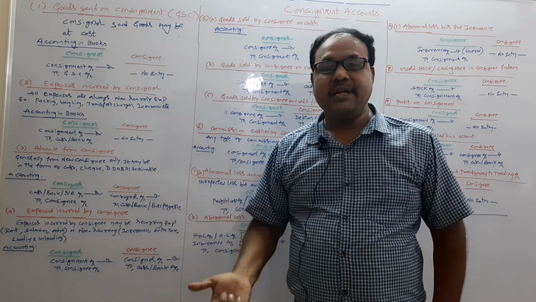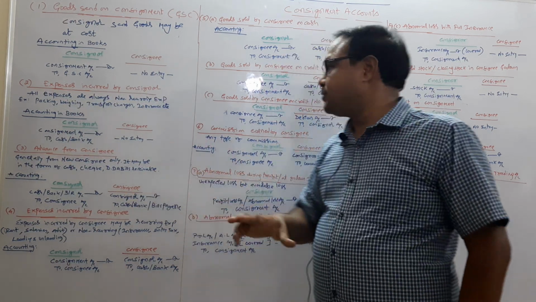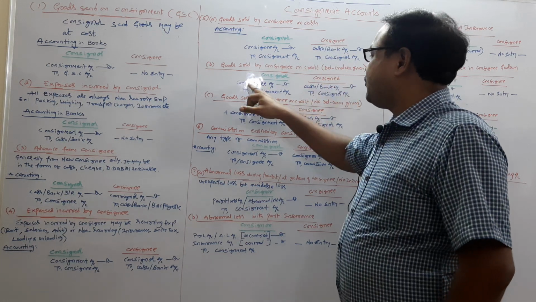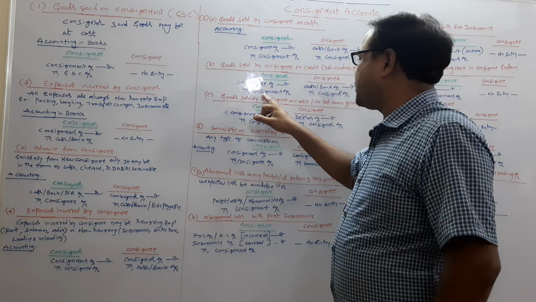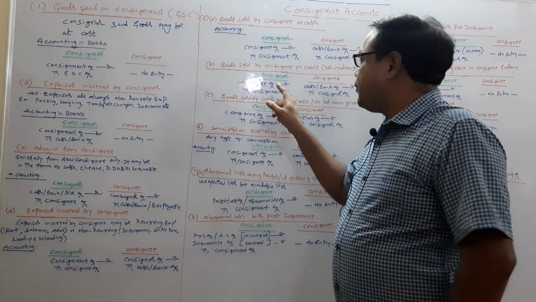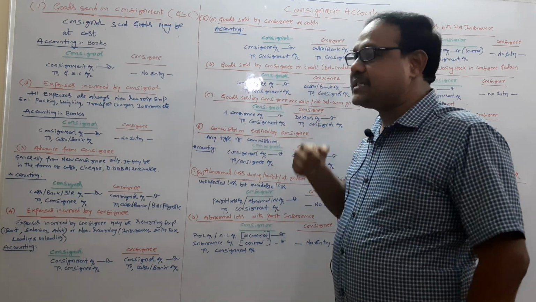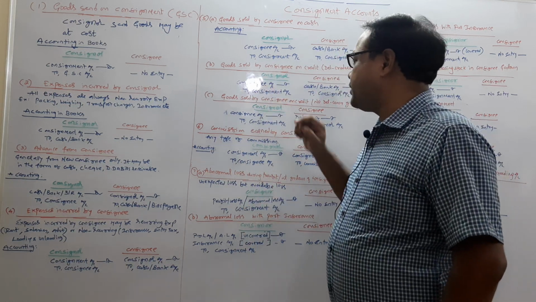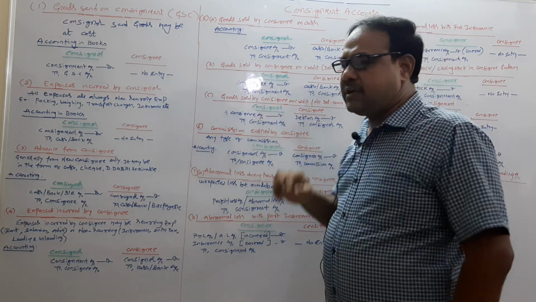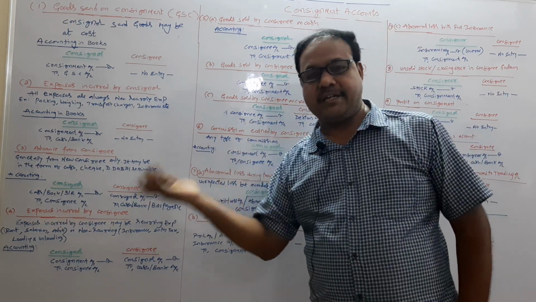The consignee has to collect the credit sales. So that is why in the books of the consignor, consignee account debit to consignment account. Why is consignee account debited? Because the consignee is responsible to collect, he is a debtor. That is why consignee account is debited, and consignment account is income, sales, so it is credited.